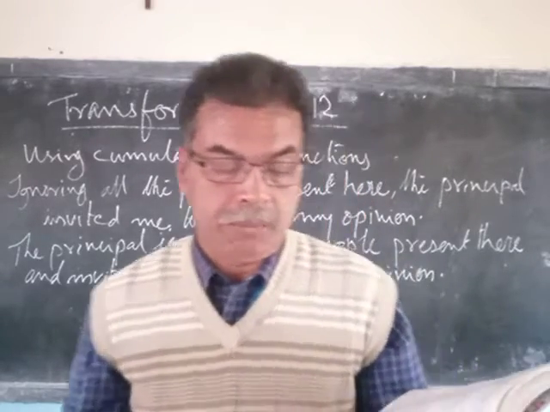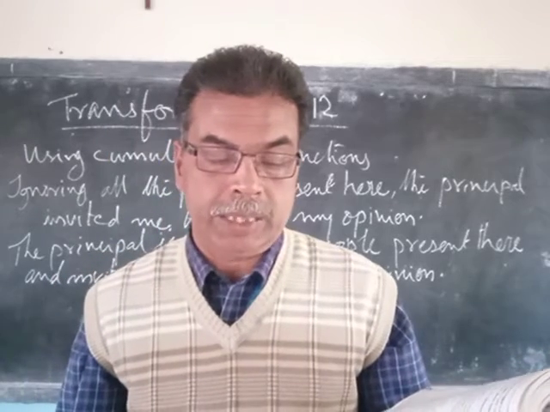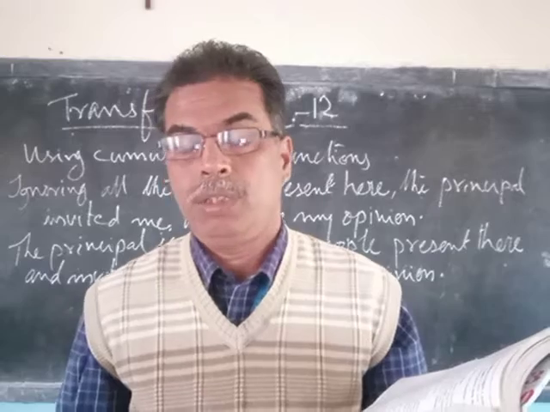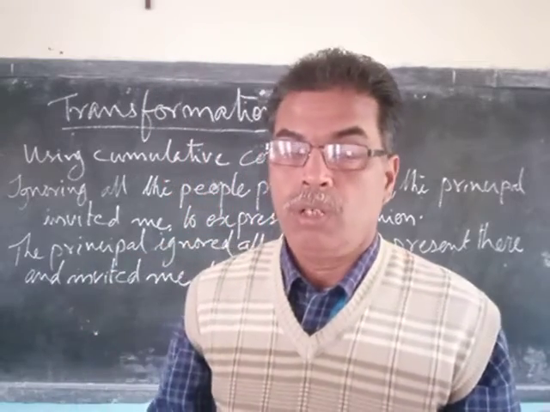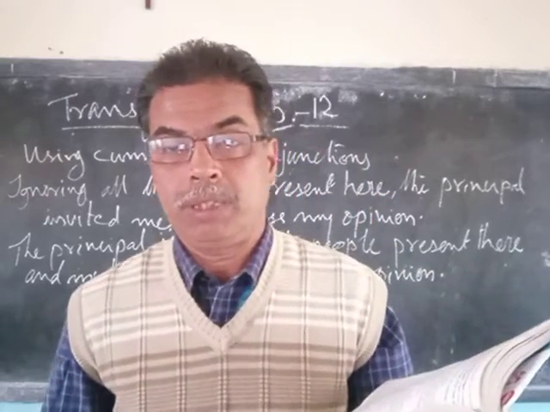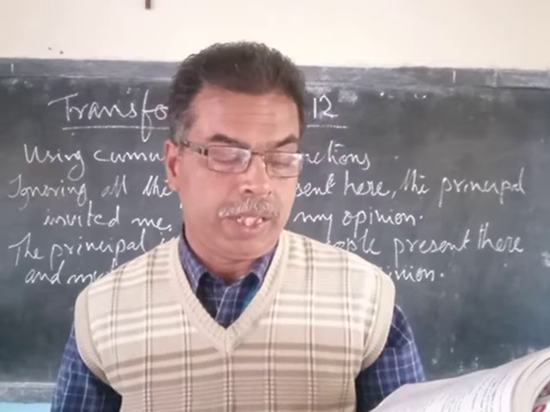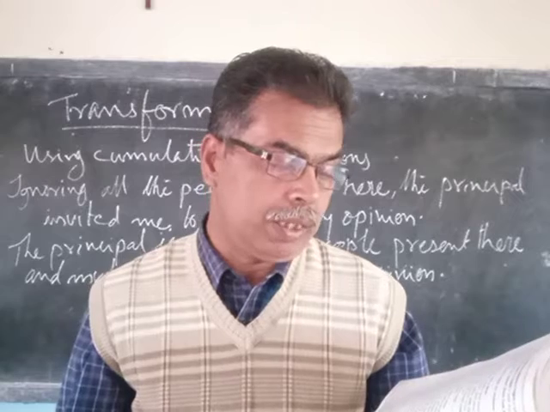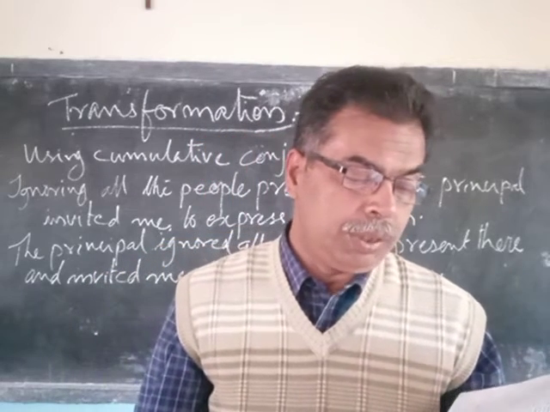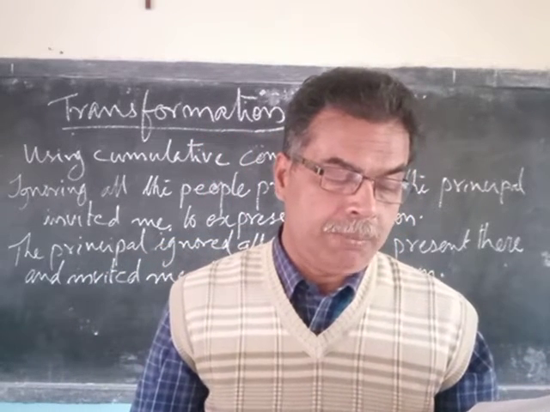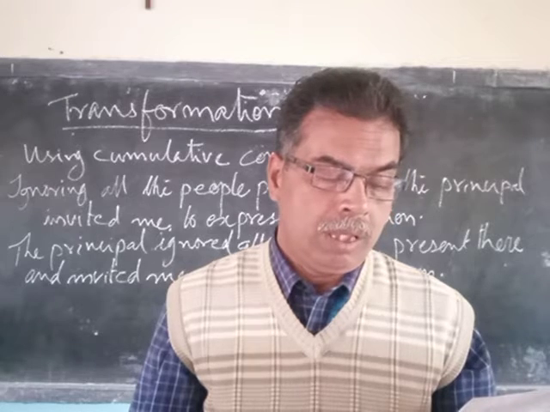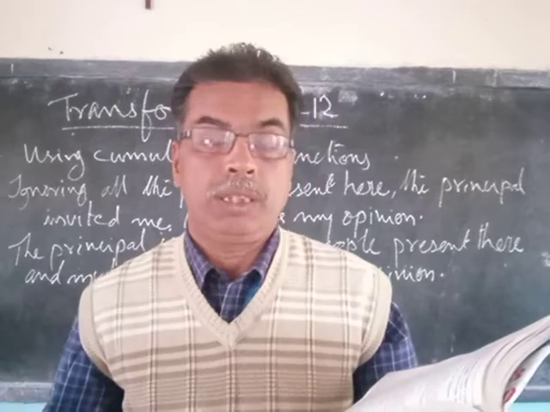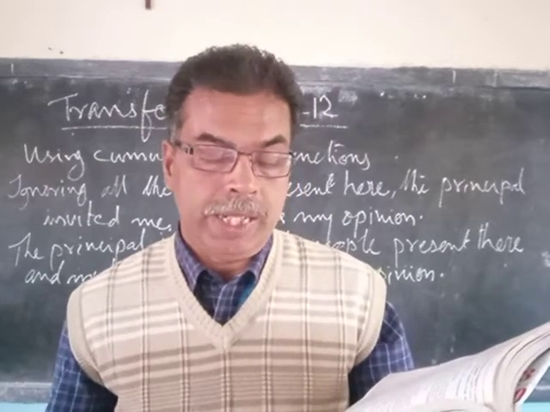Simple sentences can be converted into compound sentences by expanding words or phrases into coordinate clauses. So either you take one word or one phrase given in the simple sentence and expand it to make a coordinate clause. We should remember that coordinate clauses are introduced by conjunctions of the type and, but, or, therefore. These are the four types that we studied.